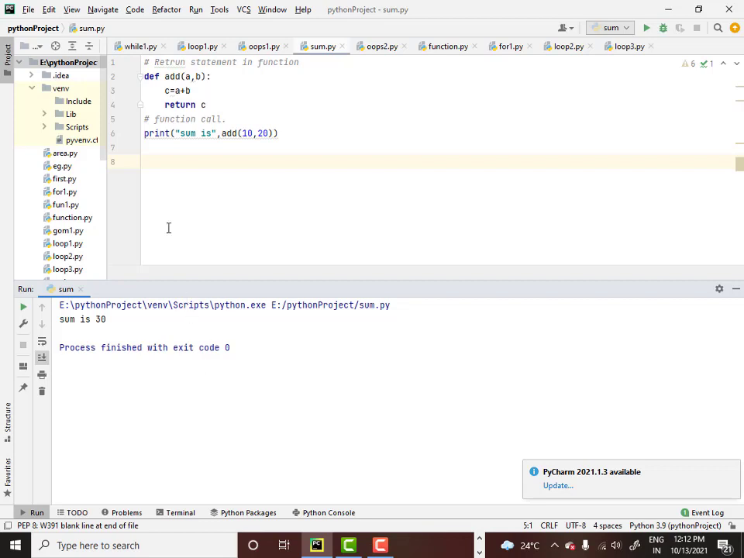So, Venkat and Anvesh, concept clear? What is a return statement in Python? Yes, Balu. Okay. Yes, Balu.